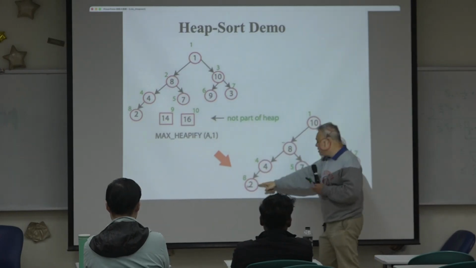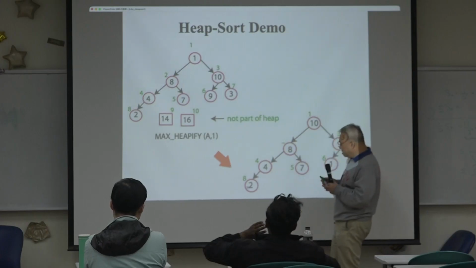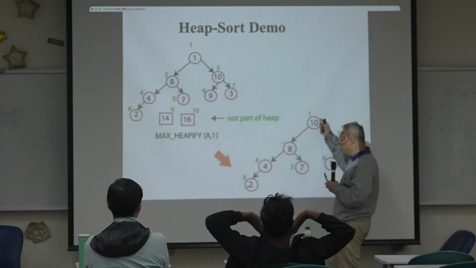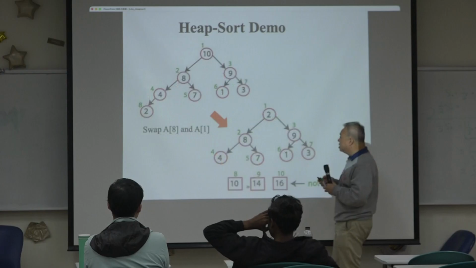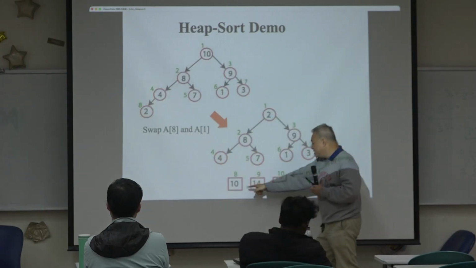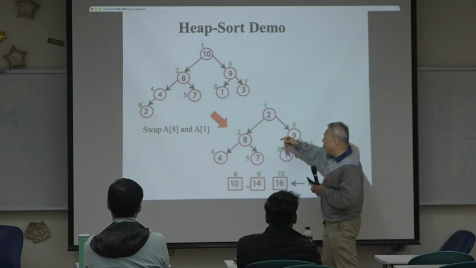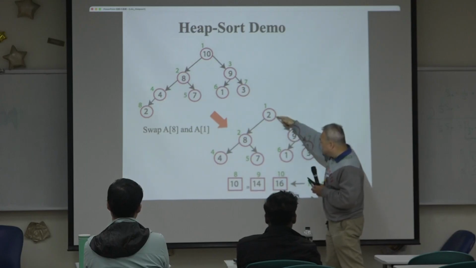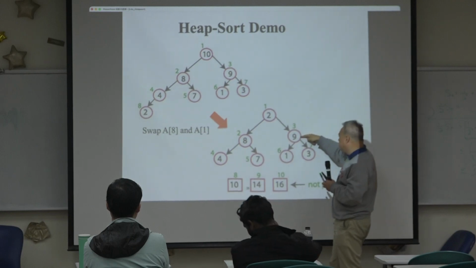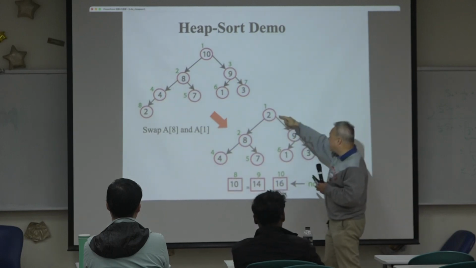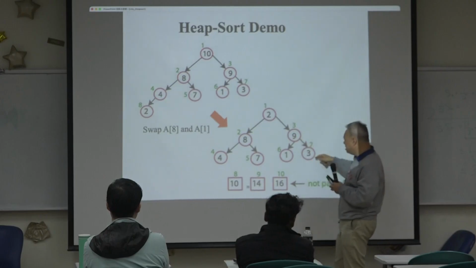So 10 gets swapped with 2, and then we remove 10 from consideration. So we have 10, 14, 16. 2 appears here, so we call max heapify on the root. 2 gets down here, and then 2 gets down here again. So 9 appears here, 3 appears here.